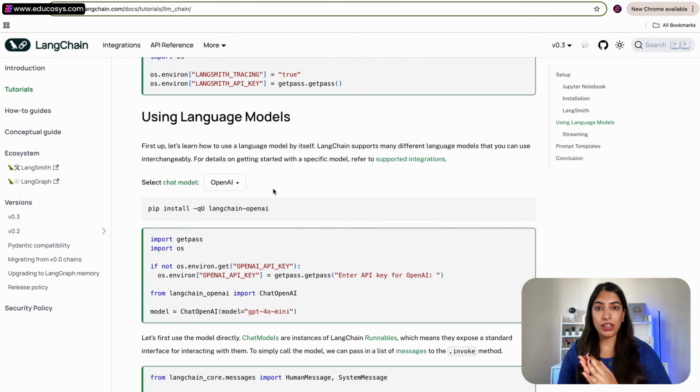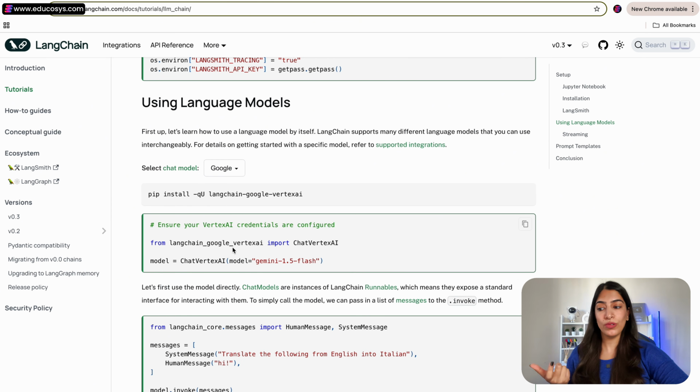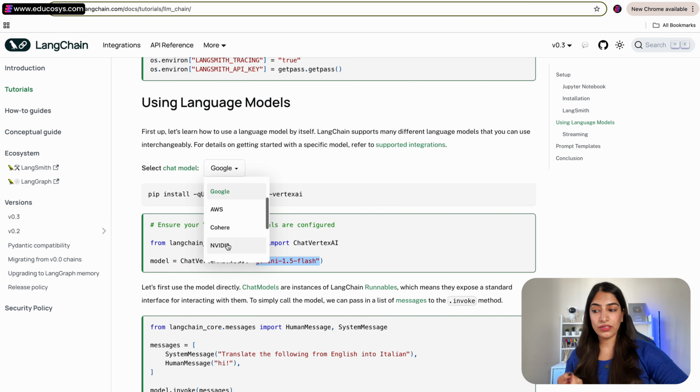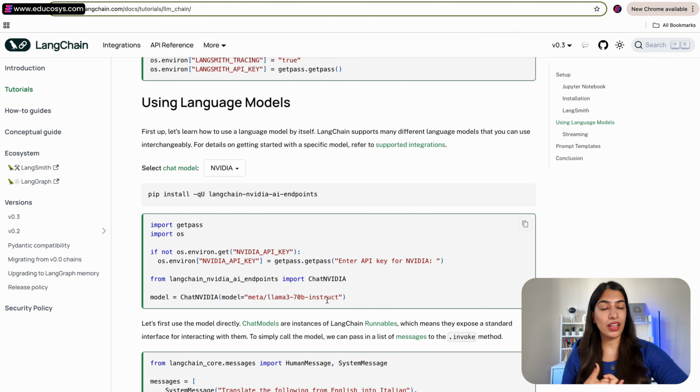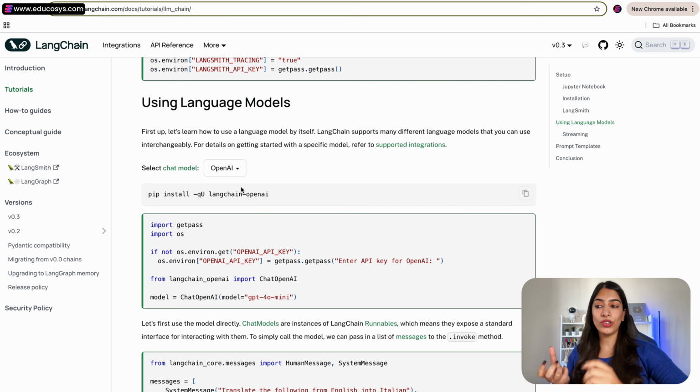See, the awesome part about this documentation is that it is not just focused on OpenAI. Although in this video, we'll be using the OpenAI API to build our application. The awesome thing is that after this video, you'll be able to use any LLM and still be able to build the app. That is the whole point of using LangChain, right? So here, if I select Google, you can just use the Gemini model. Similarly, if I say NVIDIA, you can use the Meta Llama 3 model. So like this, all you have to do is just say, "I want to use so-and-so API," and you'll be able to go ahead with this.